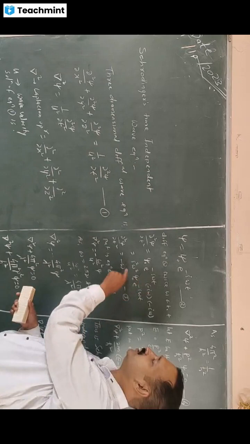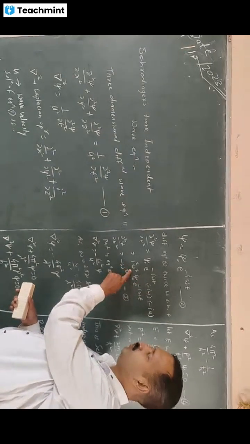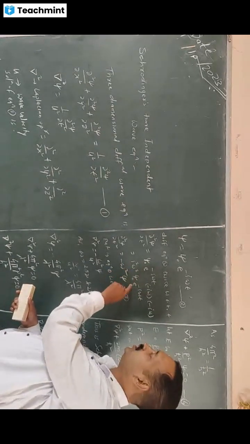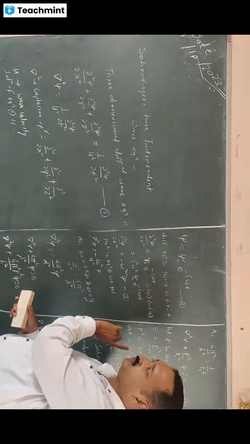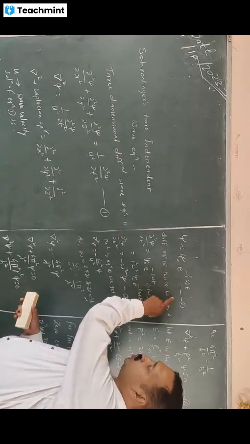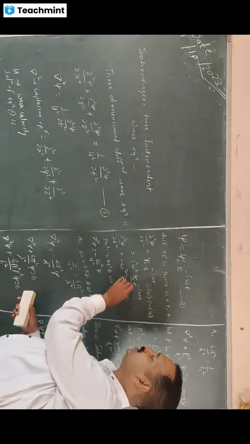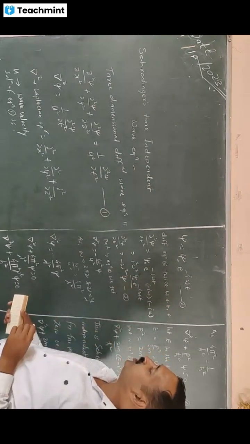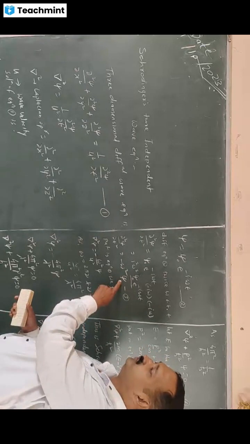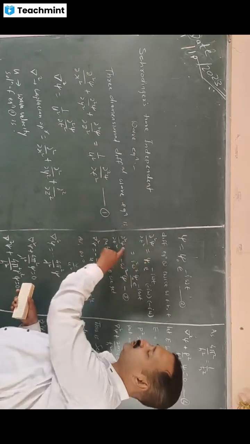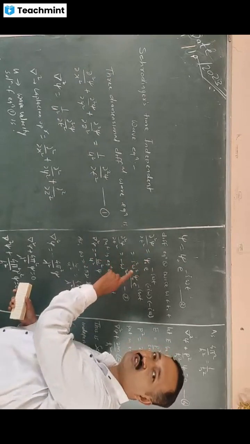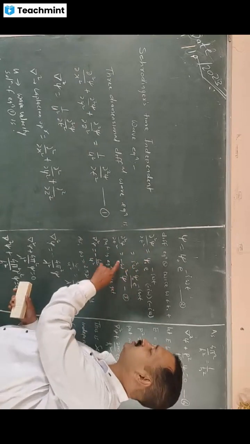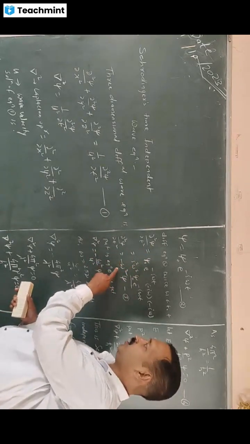I write this equation as i square omega square psi naught e to the power minus i omega t. From equation 2, I write psi naught e to the power minus i omega t as psi. So del 2 psi by del t square is equal to minus of i square, which becomes minus 1, so I write it as minus omega square psi.